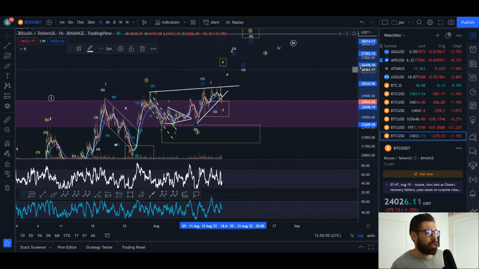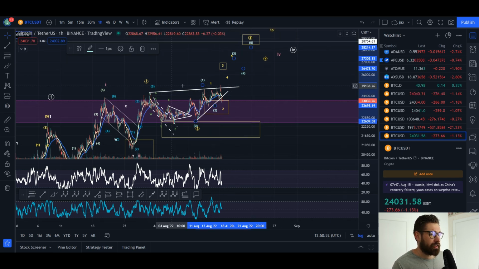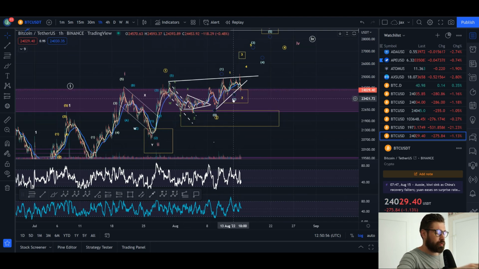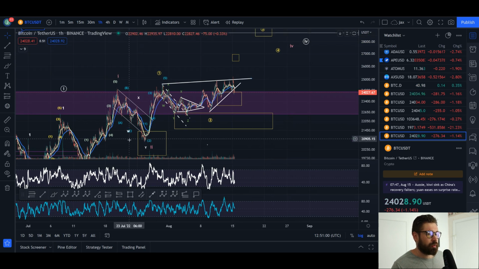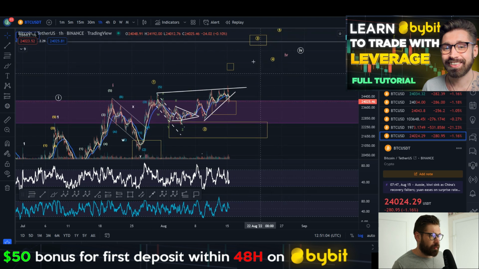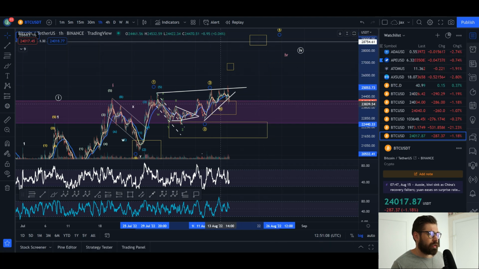But what More Crypto Online was looking at is a leading diagonal, where we've come up in a wave 1. We've had a wave 2 pullback. I'm just going to remove these quickly here, just so it's not distracting. So we've come up in a wave 1. Here's your wave 2 pullback. And we put in a wave 3 right here. Here's your wave 4. And your final wave 5.